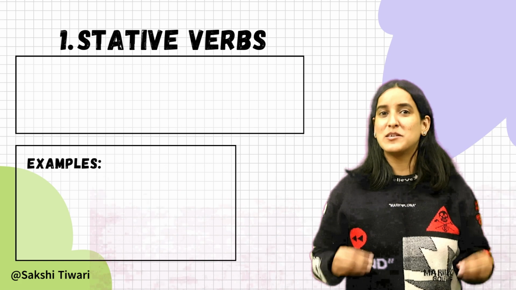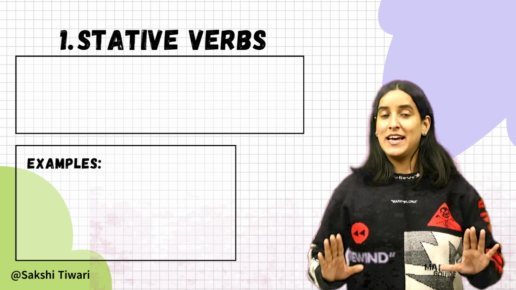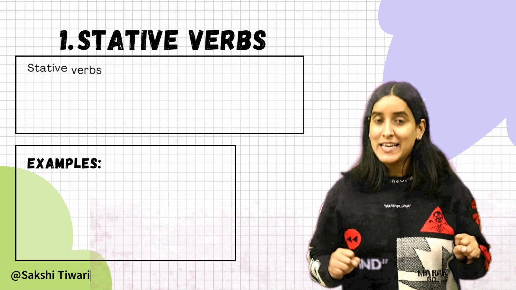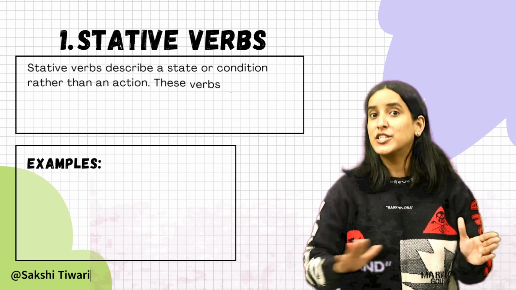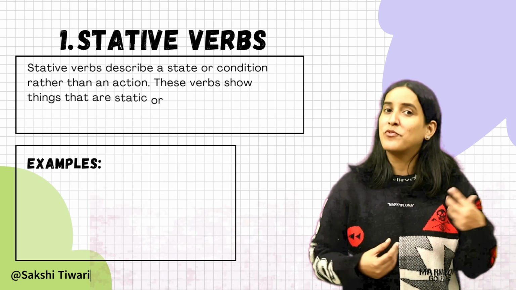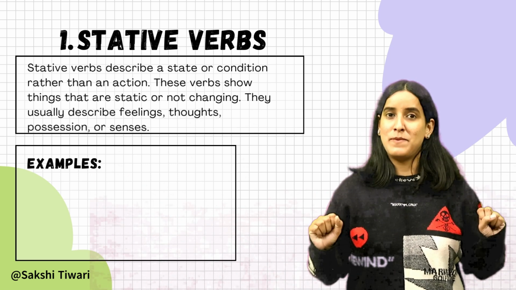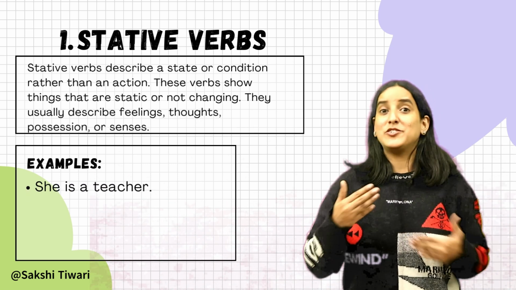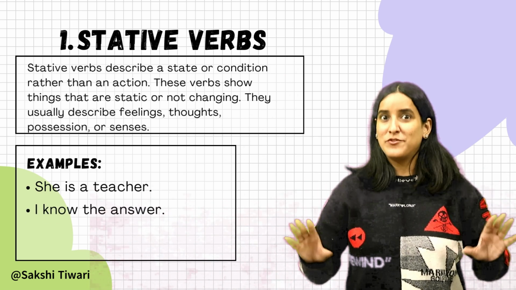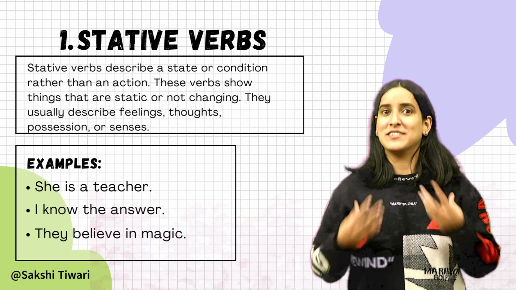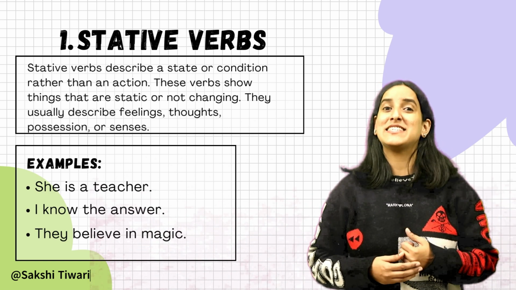Now stative verbs describe a state or condition rather than an action, okay? These verbs show things that are static, and they are not moving or changing. They usually describe feelings, thoughts, possession or senses. For example, she is a teacher. Here, is is a stative verb. I know the answer. Know is a stative verb. They believe in magic. Believe is a stative verb.